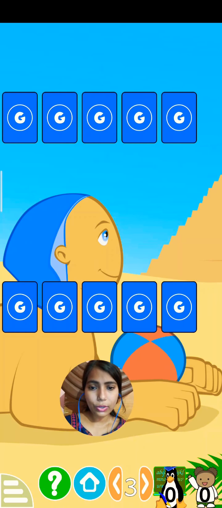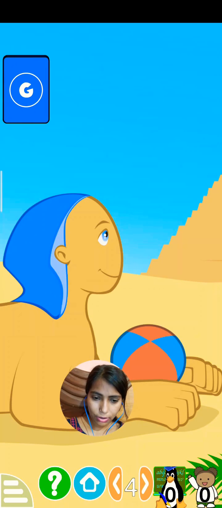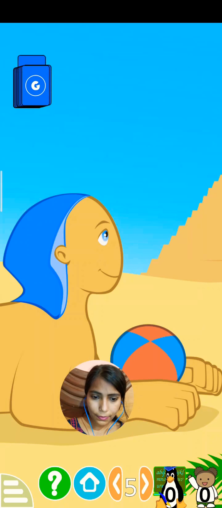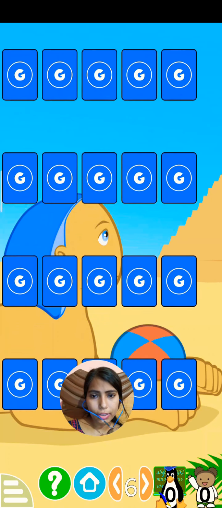Okay, so we can see this. We are having 6 stages or 6 levels. This one is third. Then we will have the next stage, 4. This is 5, and this one is 6, right?